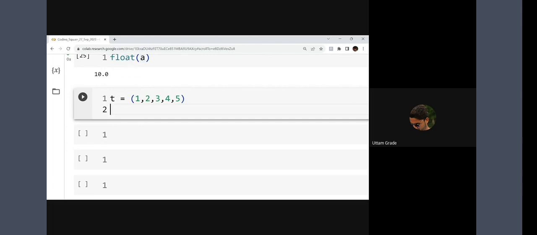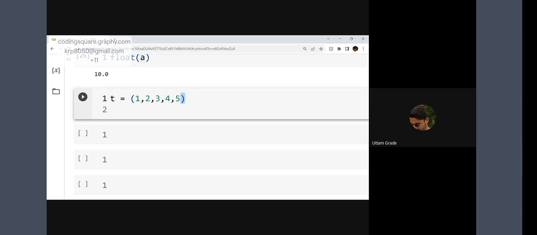I want to add a value in a tuple, but I know that a tuple is immutable. I cannot add a value, I cannot delete a value. So, is there any way to add or delete a value from a tuple? Yes, there is a way, but not a direct way.